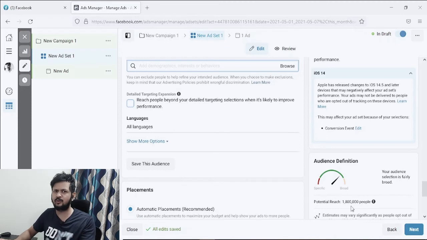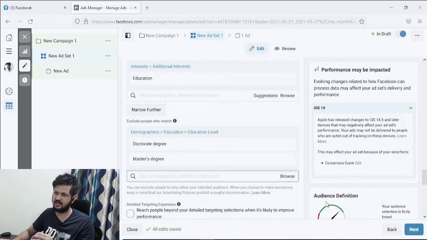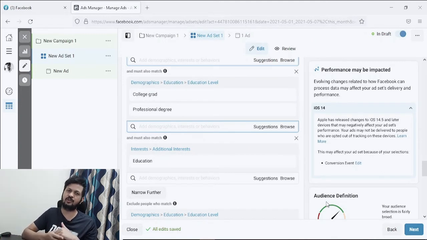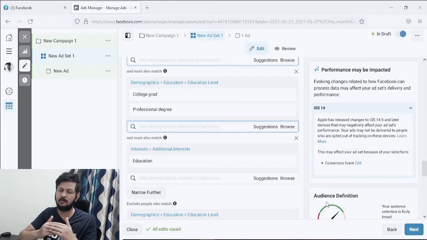If it is just a few thousand, then you might need that option to expand your targeting to many more people who can be interested in your product. Now this is just one dummy product I have taken, which is MBA. You can apply it to your businesses also. Add multiple layers of targeting and avoid reaching people who are not interested in your product. You just want to reach the people who are very, very much interested in your product.